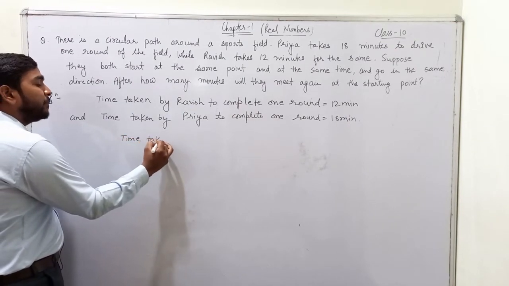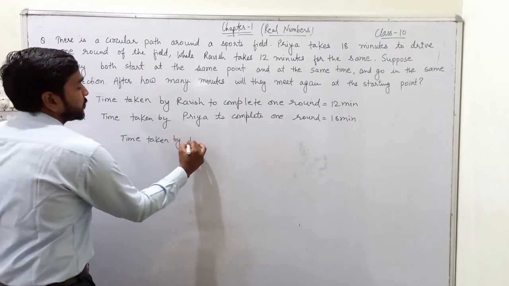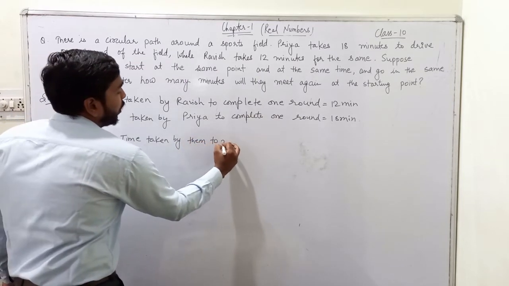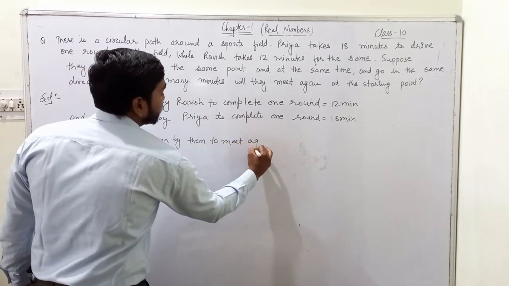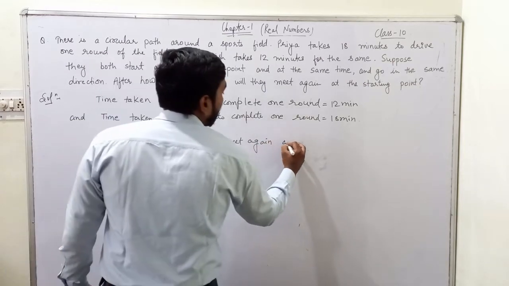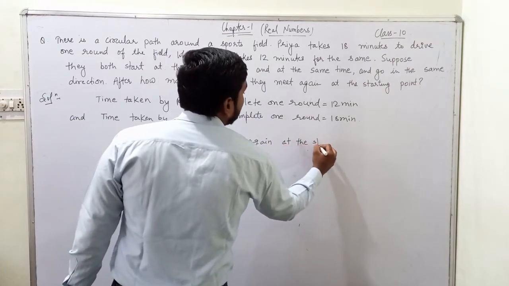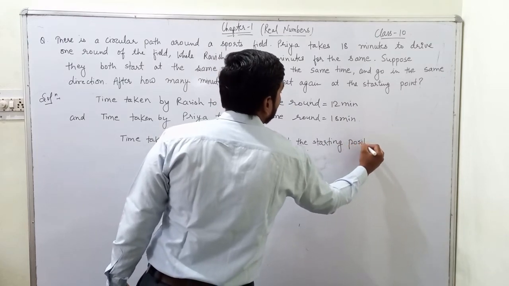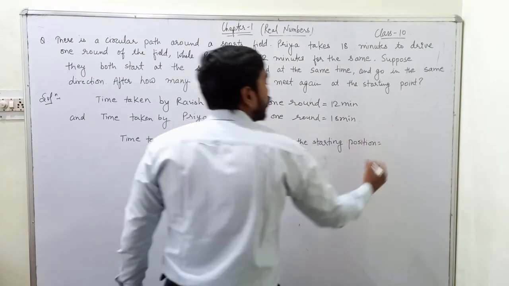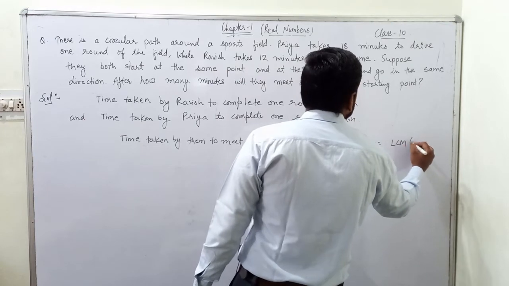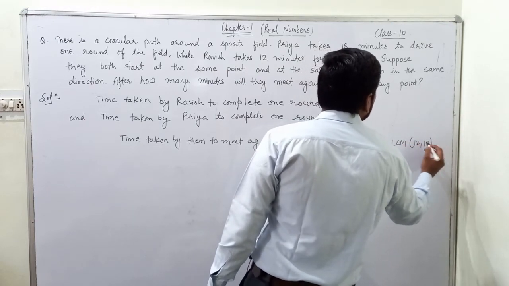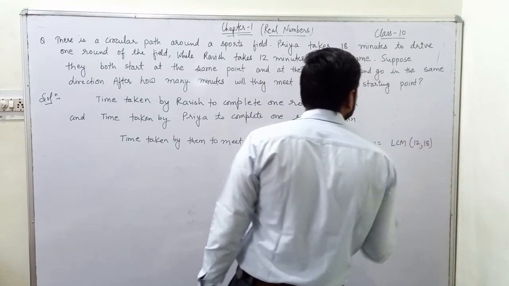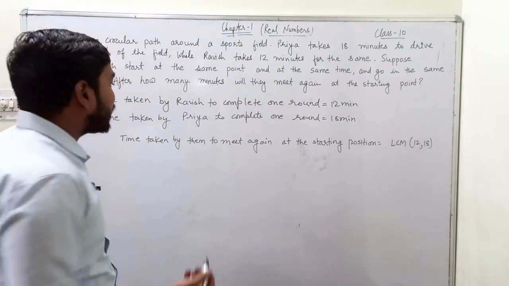Time taken by them to meet again at the starting position equals LCM of 12 and 18. Now how will we find the LCM?